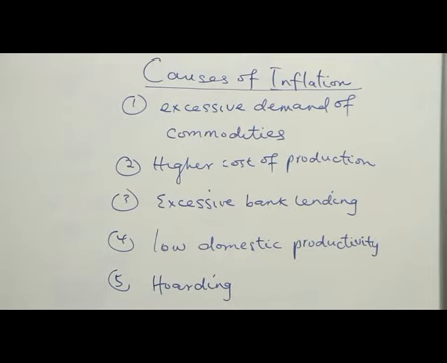So cost of production can cause inflation because decrease in output will lead to decrease in supply. And once supply is so few, then demand is greater. So at the end of the day, there will be shortage. And shortage is as a result of what? Failure to supply more, which is traced to high cost of production. So inflation will arise as a result of that.